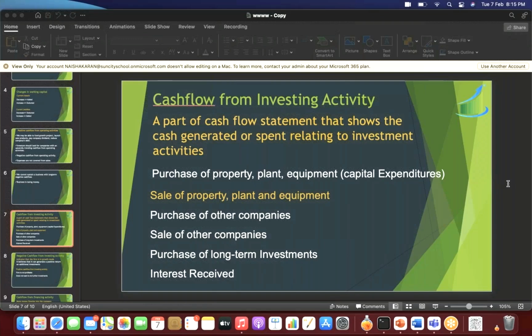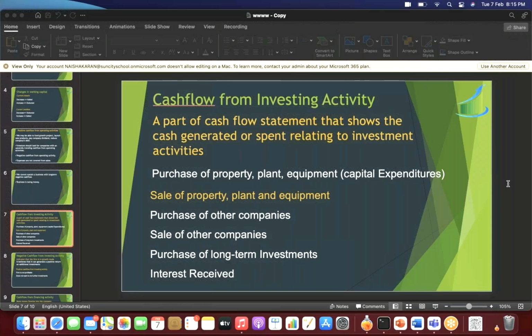Okay, so we move on. There are 3 parts of the cash flow statement. One we have done, which is cash from operating activity. The second is cash from investing activity. As I just said, before we start any business, it is compulsory for us to put in some money in the business.